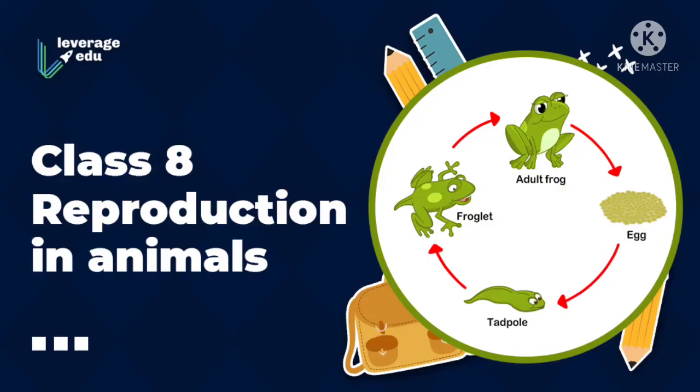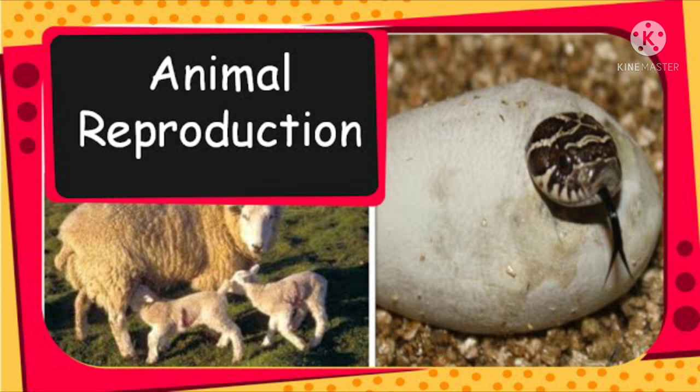Today, we are going to discuss the chapter 8th class Biology, Reproduction in Animals. Reproduction is an important life process. If we look at the different life processes of animals, there are processes like nutrition, digestion, respiration, transportation, excretion, and also reproduction.